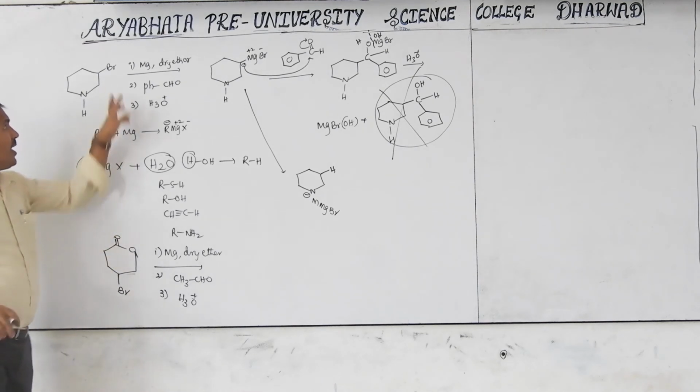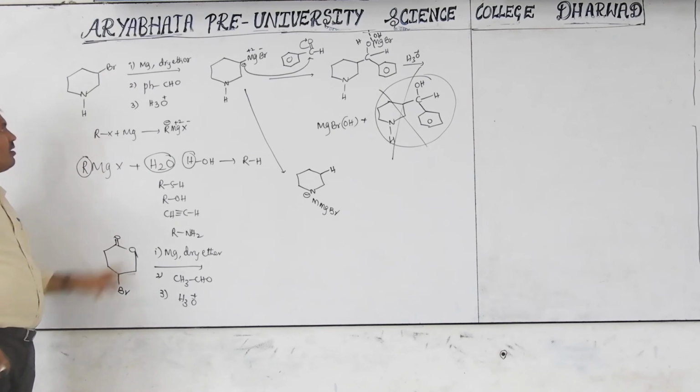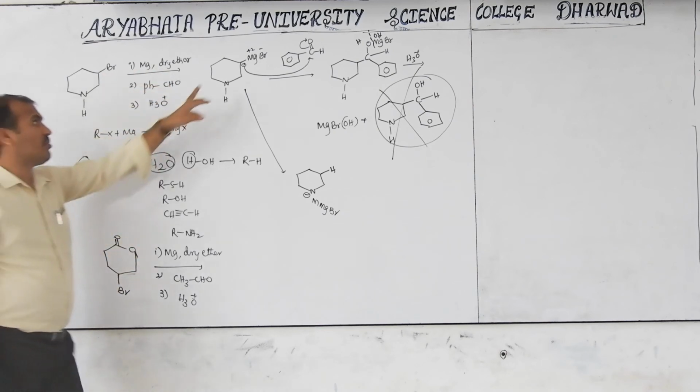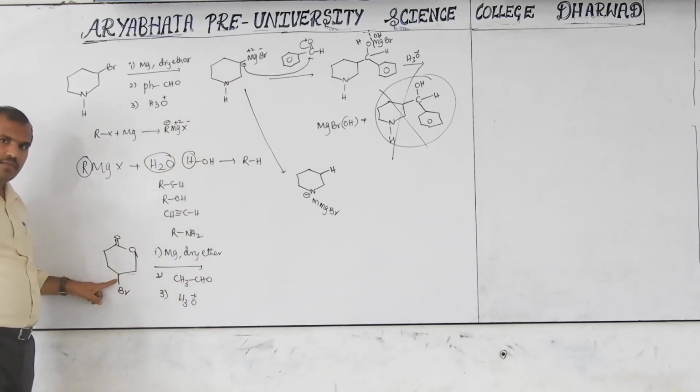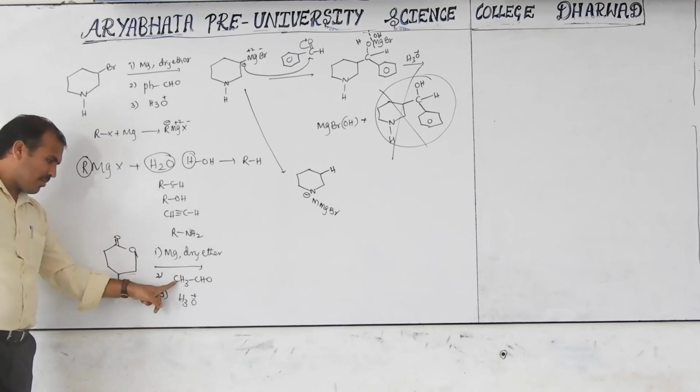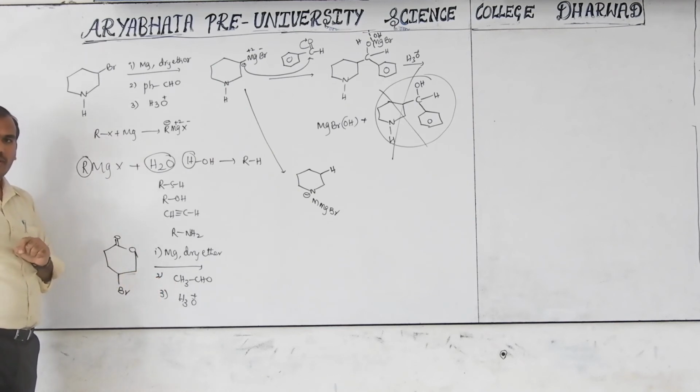See, same type. Bromine, magnesium, then what is formed? Lignocellulose. So here Mg will add in between these two and bromine. Next step is to react with the second step, or here react. That we have to observe.